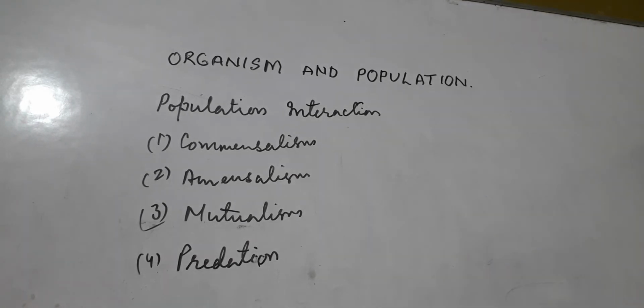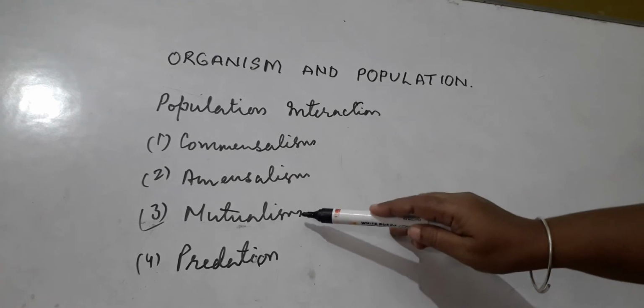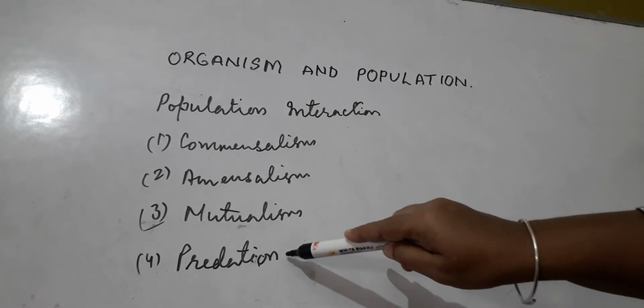As you know, population interaction means the relationship between the organisms of different species, of different category. So we already studied commensalism, amensalism, mutualism. Today we will start predation.